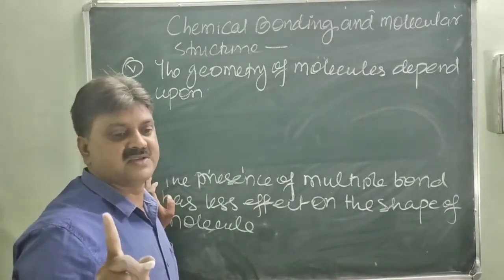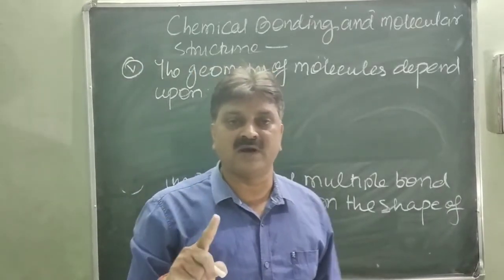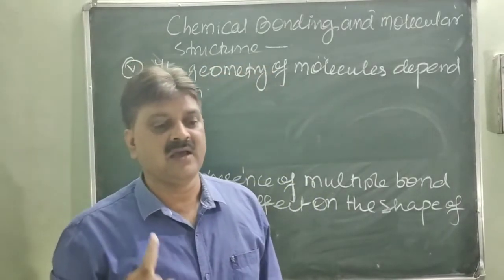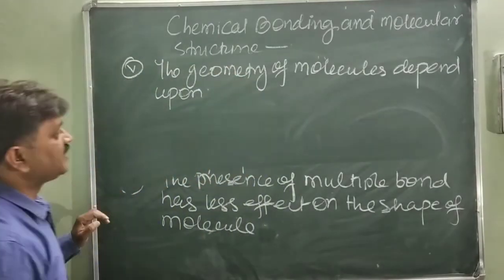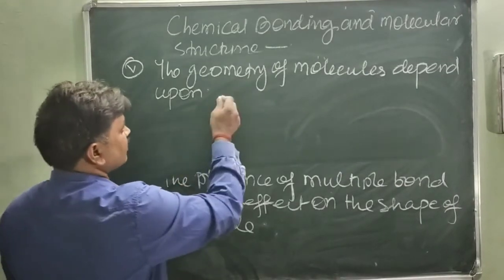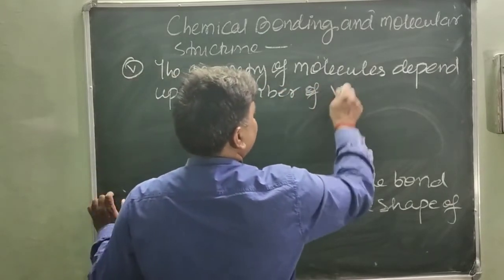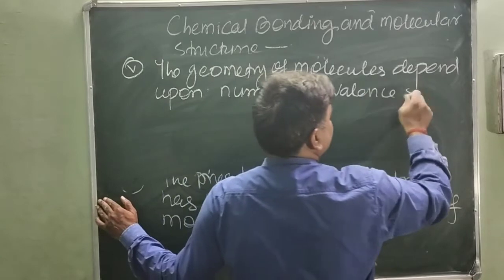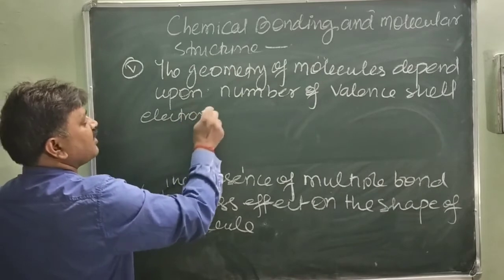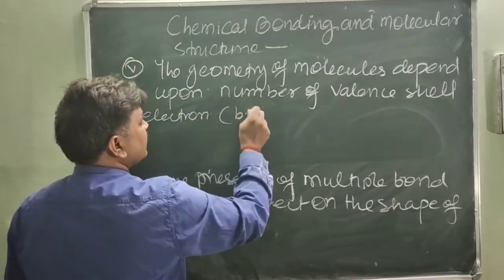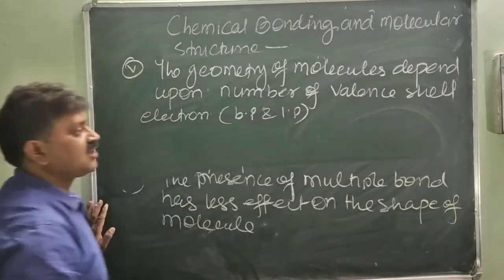Keep in mind, the geometry of the molecule depends upon the total number of valence shell electron pairs, either bonding or non-bonding. Which type of valence electron is found in the valence shell? These are the bond pair and the lone pair. These two types of electrons are present in the valence shell.